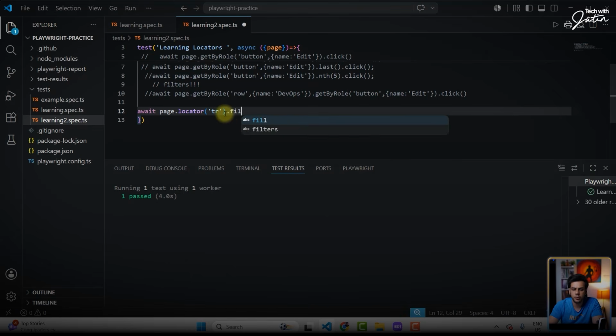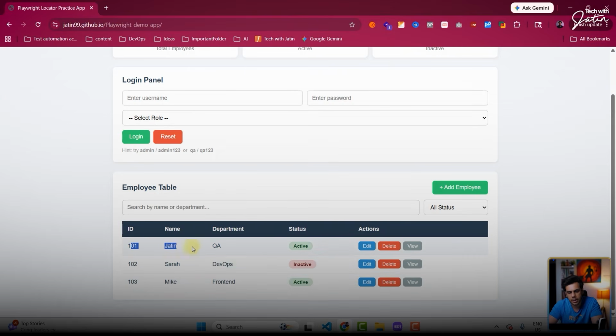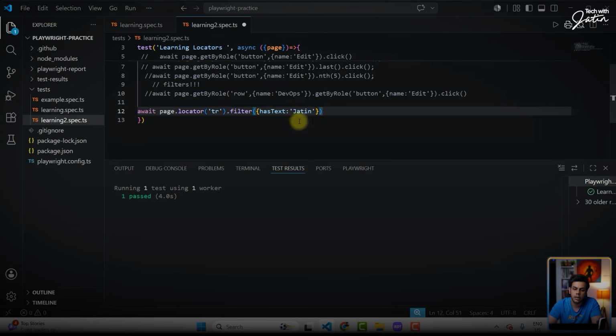Then I'm going to use the filter method. And over here, we're going to pass an object literal as text. And it should have the text over here, probably, let's say, Jatin. Then we are technically getting the row which has Jatin. So we are technically getting this entire row: edit, delete, view, active, QA, Jatin, 101, everything you're getting. And then we will use the same chat. Literally copy the same line, dot get by role, dot click.